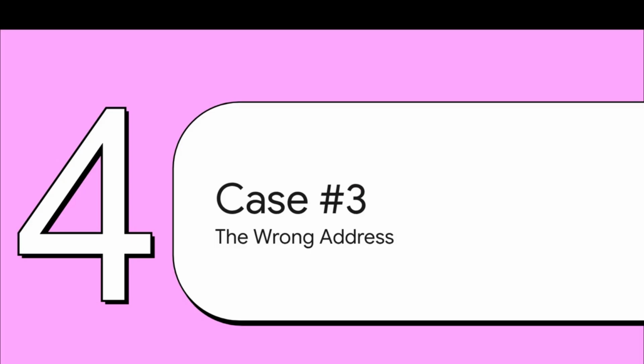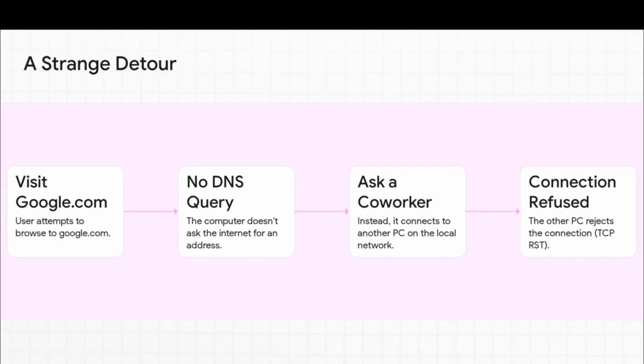For our final case, you know that classic horror movie trope? The call is coming from inside the house? Well, sometimes the problem isn't out there on the internet. It's right there on the user's own computer. The packet capture on this one showed just a bizarre sequence of events. The user tries to go to google.com, totally normal. But then, look at step 2.